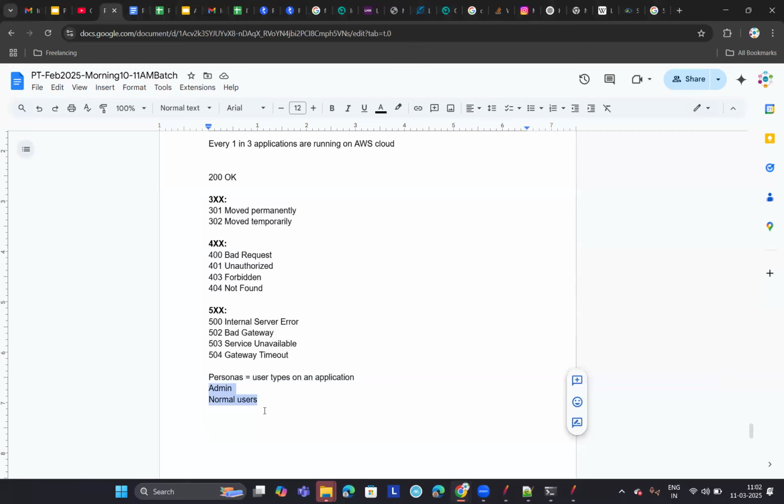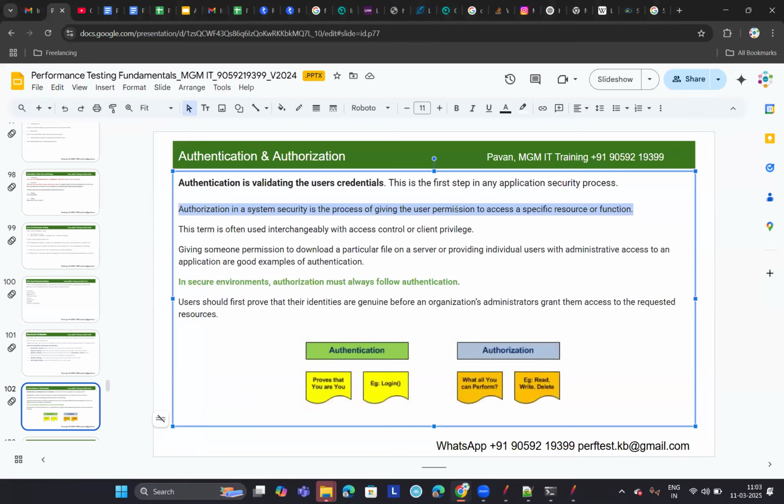So on any application, you will have admin users and normal users. Admin will have all the permissions on the application, but normal users will not have all the permissions. Some users will have only read permission. Some users will have read and write permission as well. So authorization is nothing but verifying what type of user it is and giving permissions or privileges on the application. That is called authorization.